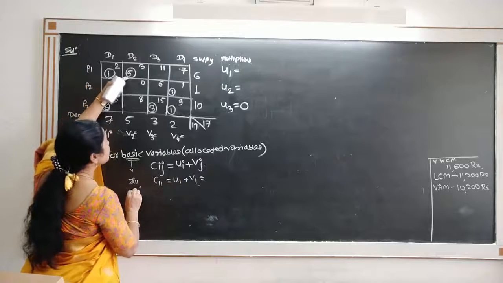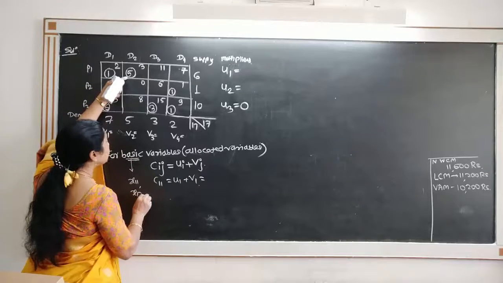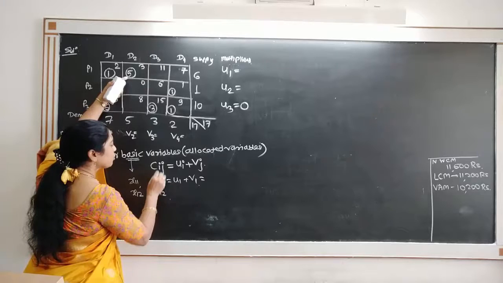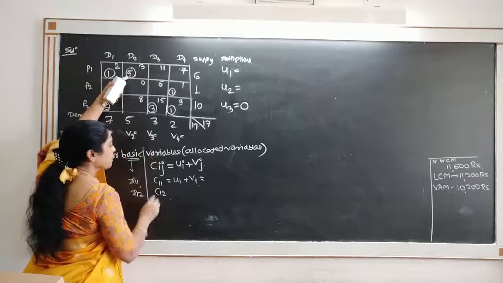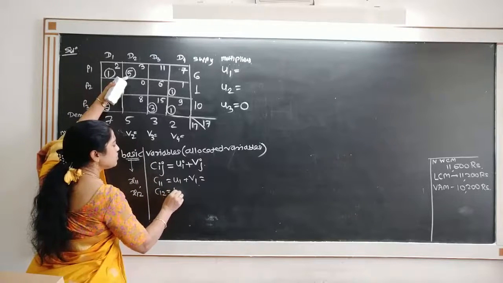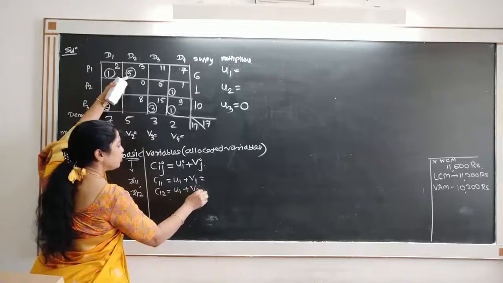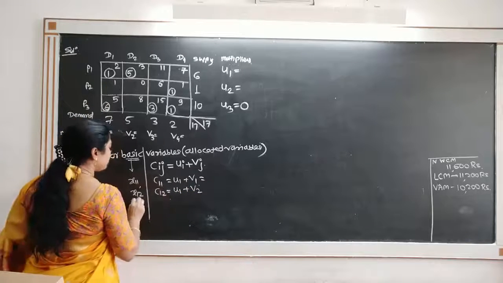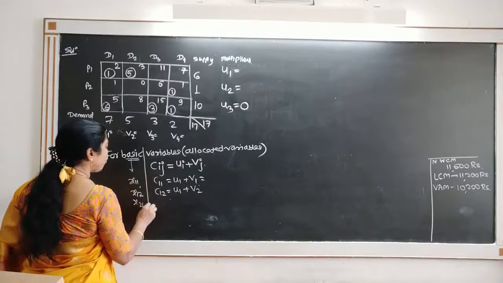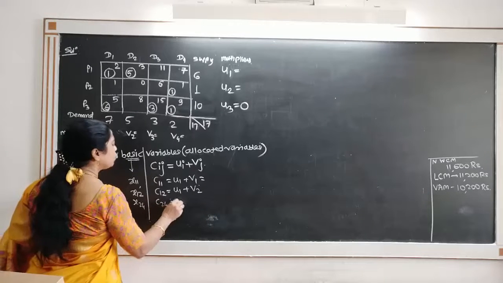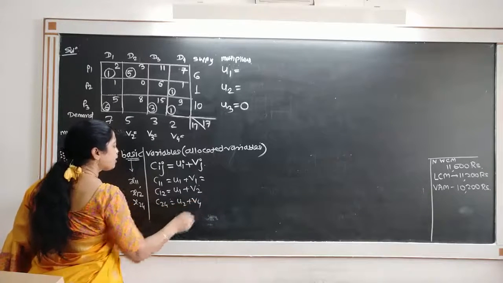If I have the basic variable x12, then my formula for cost C12 is equal to U1 plus V2. Similarly for x24, C24 we get U2 plus V4, and so on.